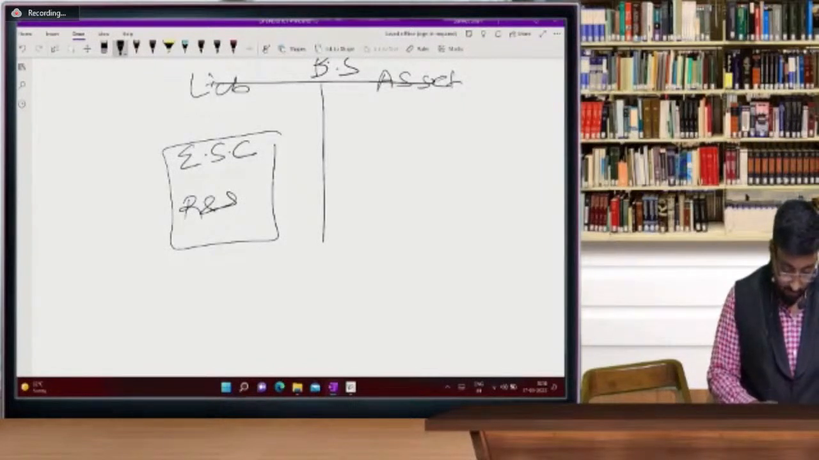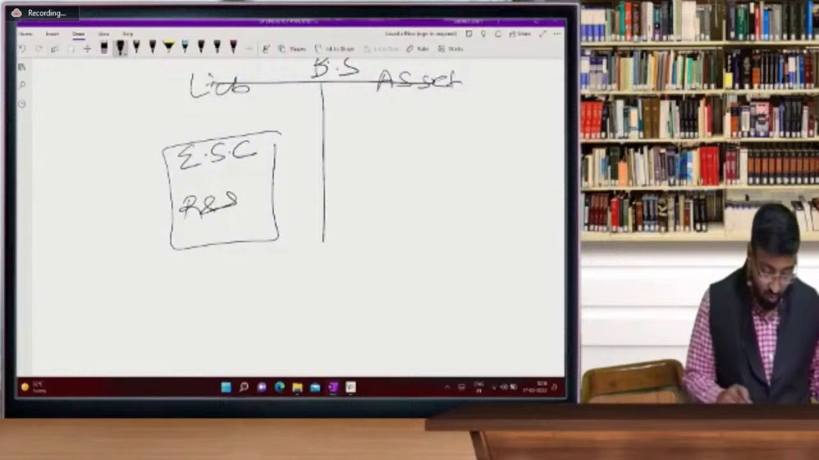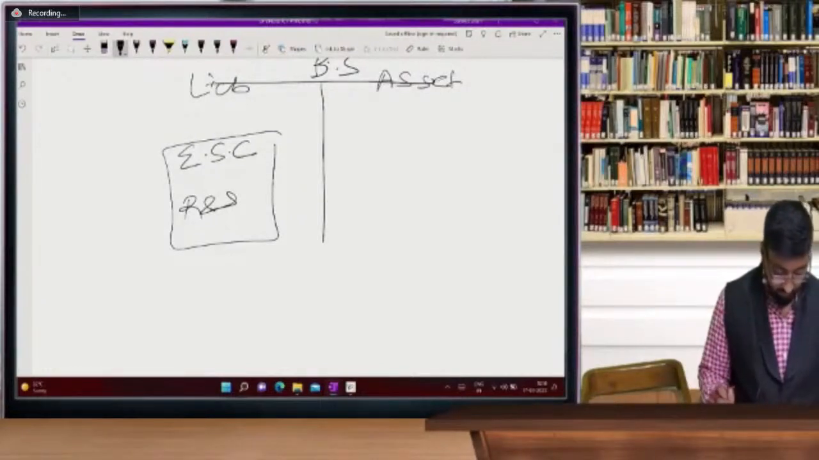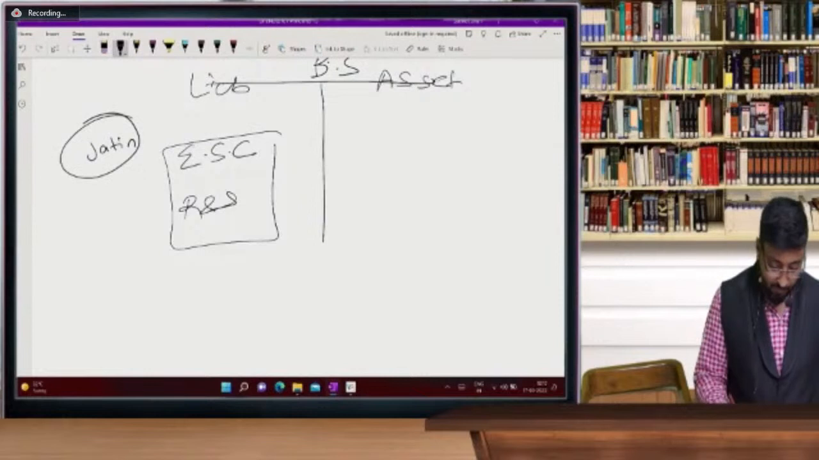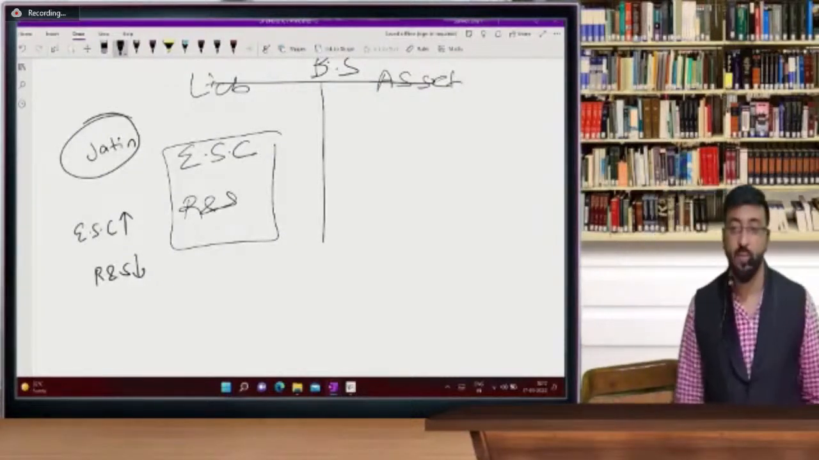Who answered very fast? Increase in share capital. Jatin, I ask you two times, you are giving very fast answers. Jatin has answered that equity share capital we are going to increase and reserves and surplus we are going to reduce. Very good, beta Jatin, very good.